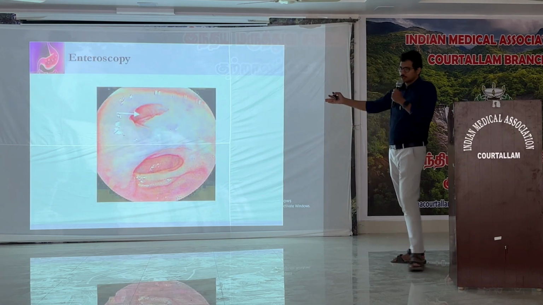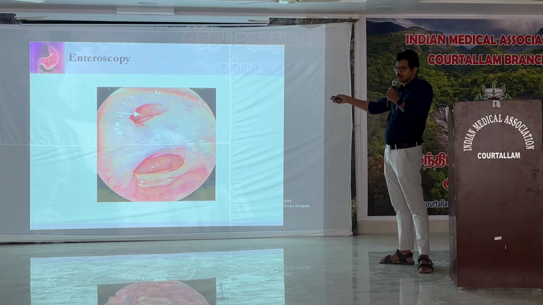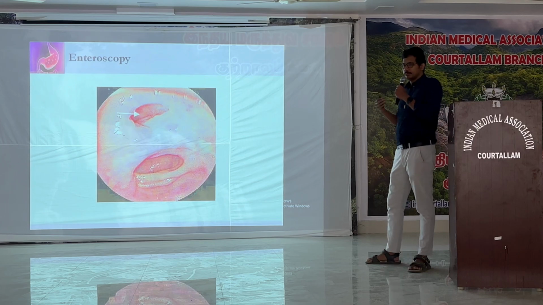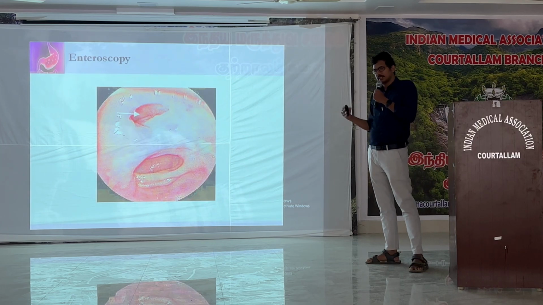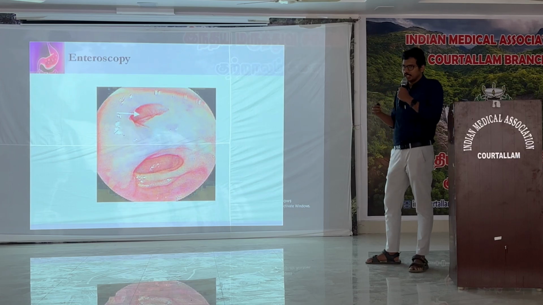So this is the enteroscopy picture. We are showing a Meckel's diverticulum. Through the enteroscope, we can go up to the ileum through the mouth, but it's a time-taking procedure. We have several instruments like double balloon, single balloon, and spiral enteroscope, but we can reach only up to the ileum through the mouth.